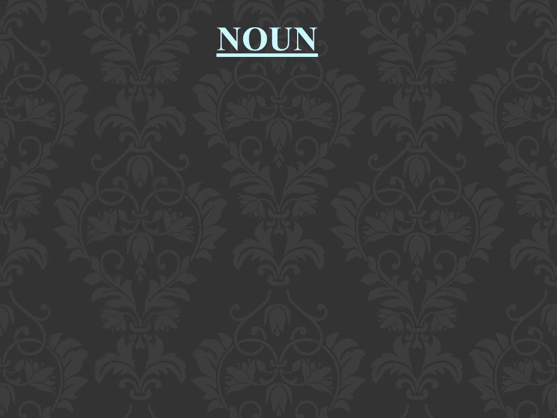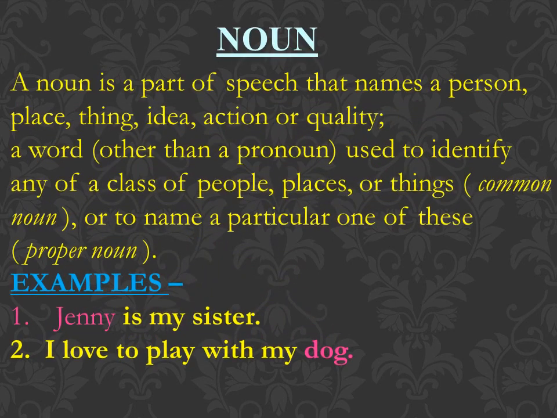First we will start with noun. What is a noun? A noun is a part of speech that names a person, place, thing, idea, action or quality. A word which is used to identify any of a class of people, places or things, or to name a particular one of these. Examples: Jenny is my sister. I love to play with my dog. In these sentences, what is a noun? Jenny, name of a person. Dog. Dog is a common noun, right?